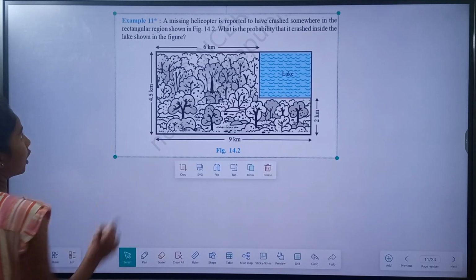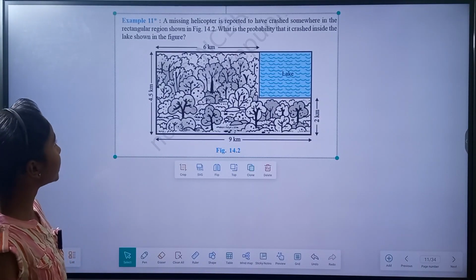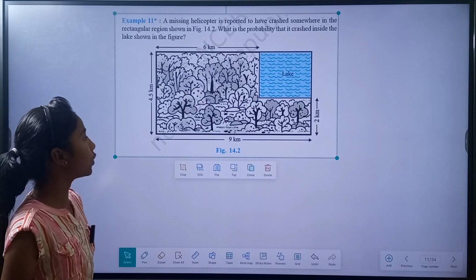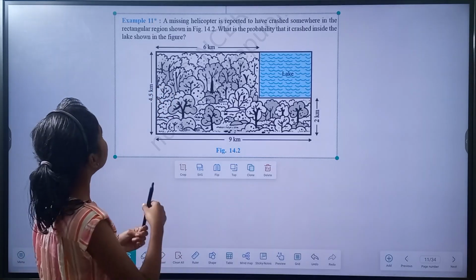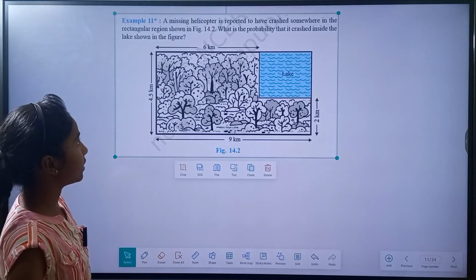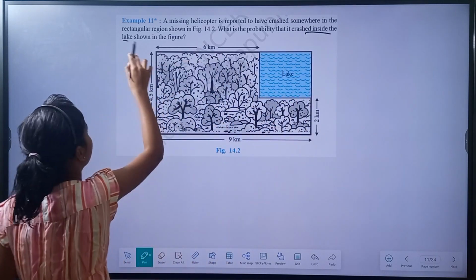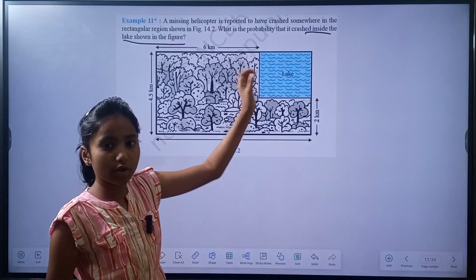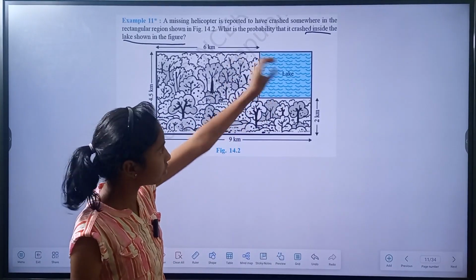A missing helicopter is reported to have crashed somewhere in the rectangular region shown in figure 14.2. So this is the rectangular region. What is the probability that it crashed inside the lake shown in the figure? So this is the lake. So they're asking what is the probability that the helicopter crashed into this lake.